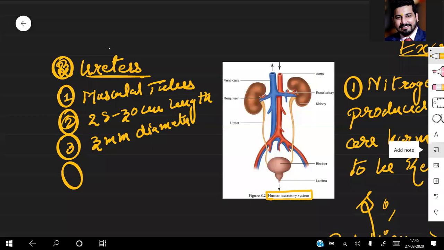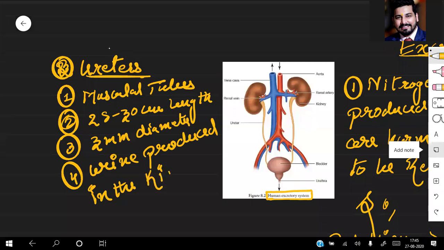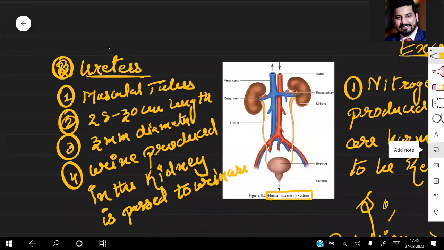Urine produced in the kidney is passed to the urinary bladder by the ureter.